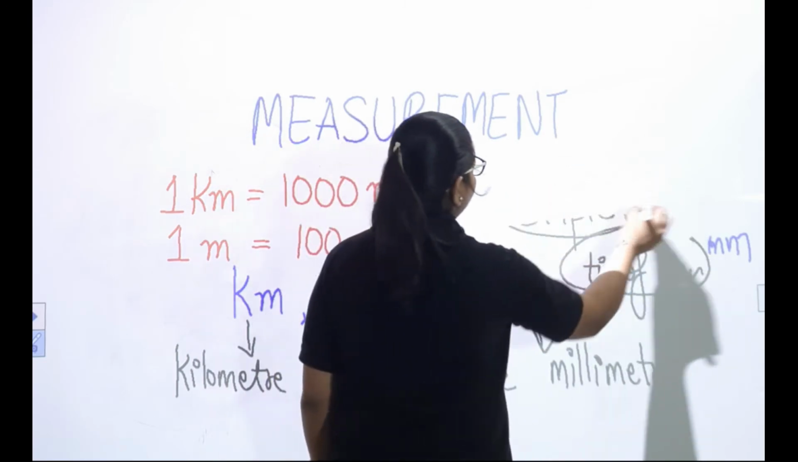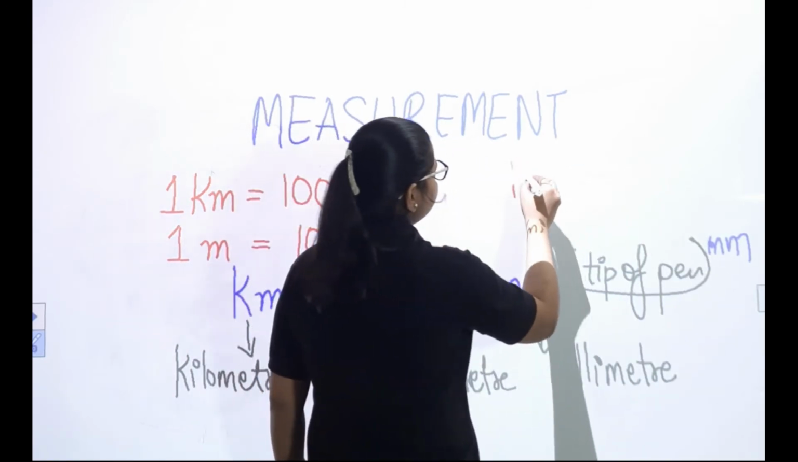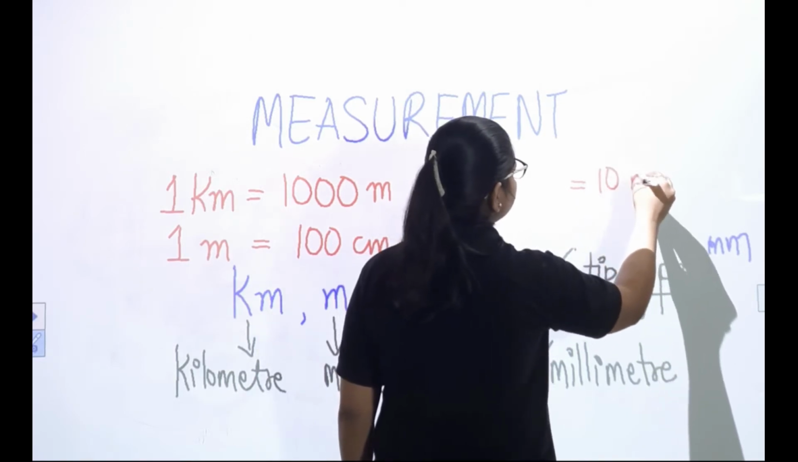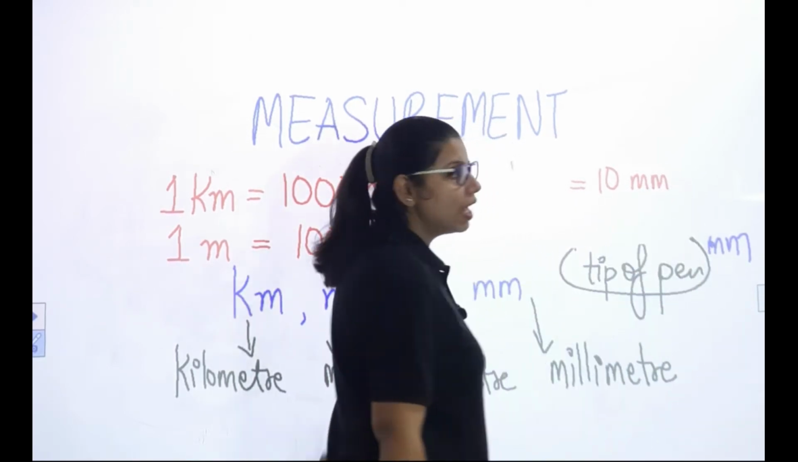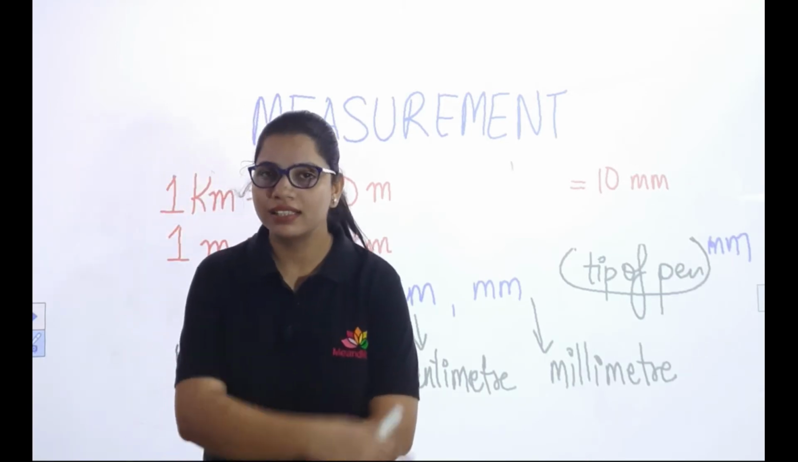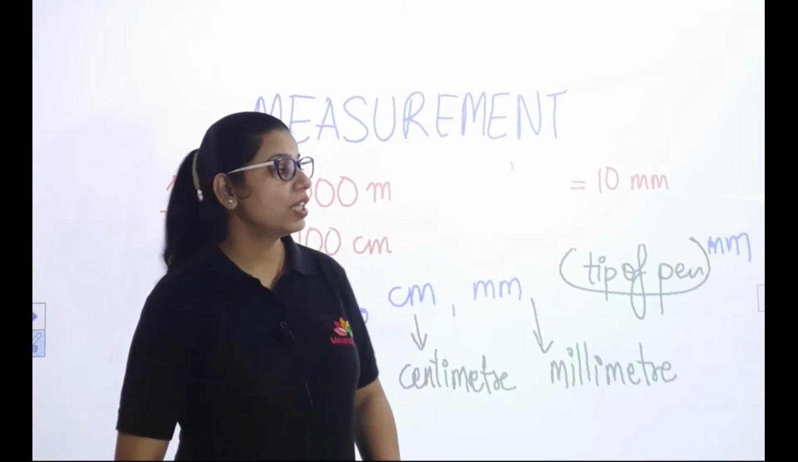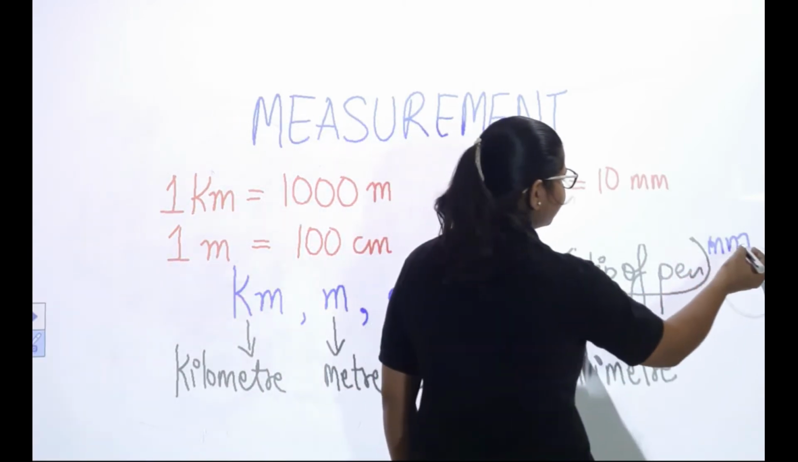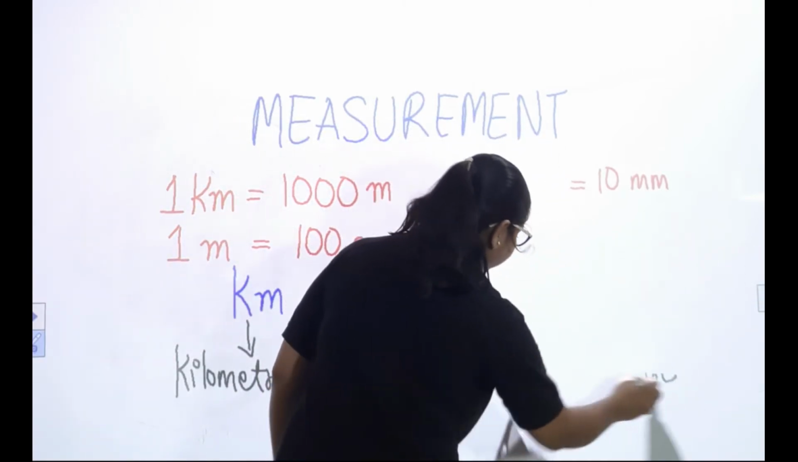Now, one centimeter is equal to 10 millimeters. Now I will tell you a code to learn these things so that you don't get confused when you have to solve them. So let's go ahead and check.